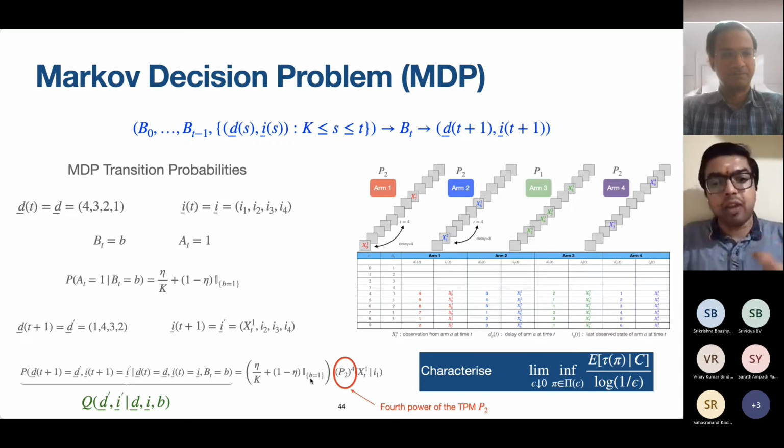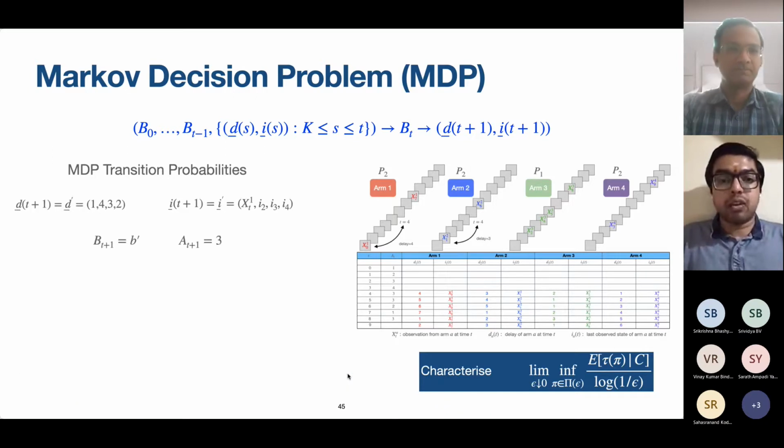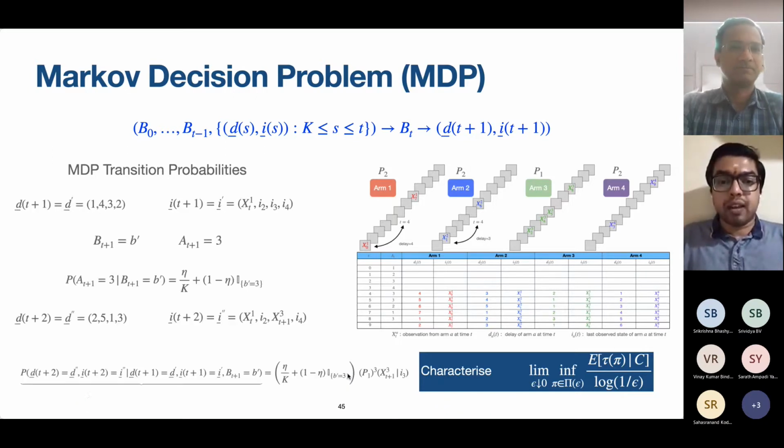With probability 1 minus eta, we are going to select the arm that we intended to select. And these transition probabilities depend on the underlying parameters of the problem, which are P1 and P2, depending on which arm we select. On the next slide, I show an example where the transition probability also depends on P1. There is P1 in the expression.